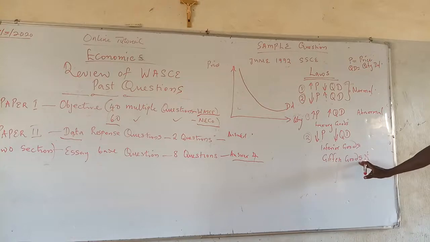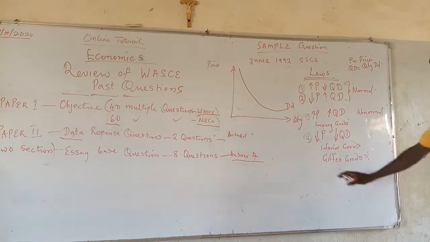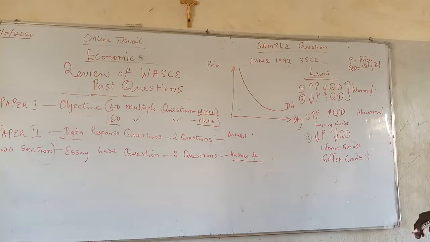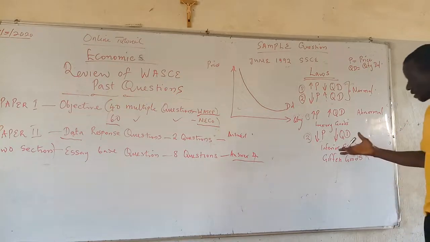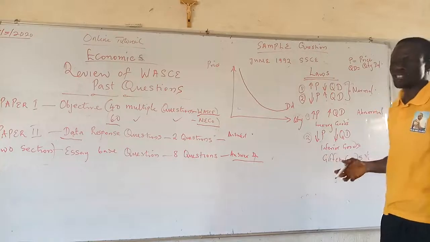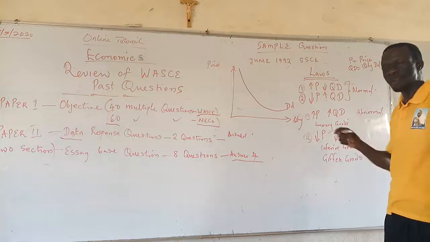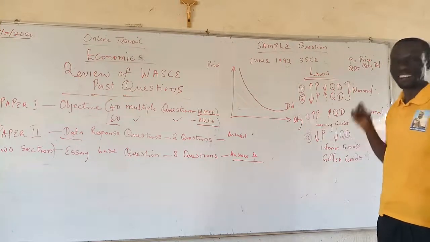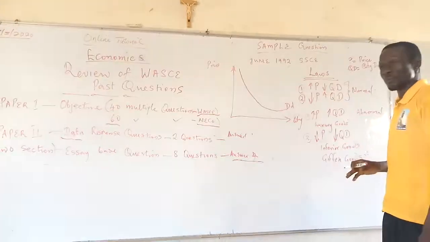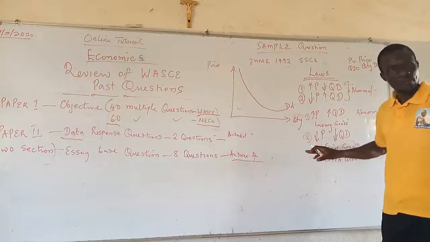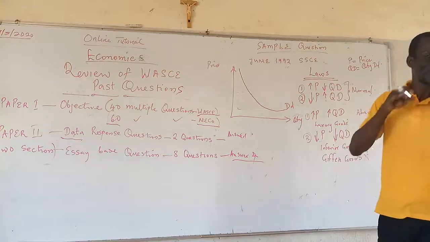It's a name given by one-time economist known as Professor Sir Robert Giffen, who researched into the reasons why goods are called inferior goods. Then let's look at it. A lot of times I try to make students understand that there is a difference between layman language and economist language. To a layman, inferior goods are substandard goods.